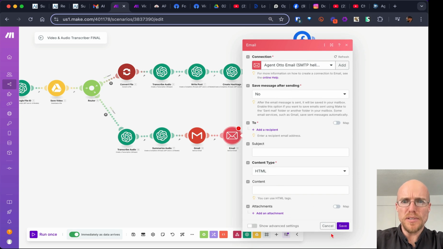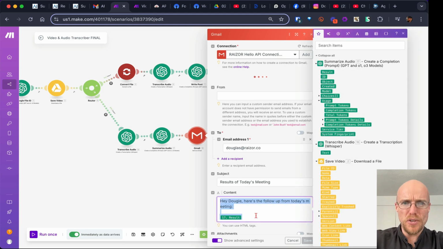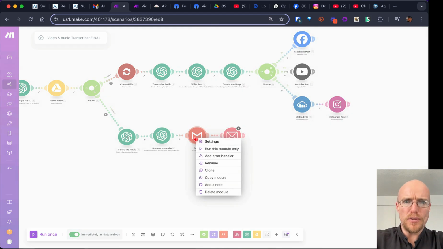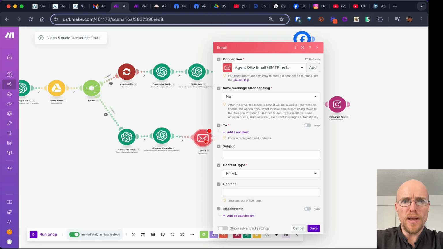Oh, okay. So that was something I used Gmail instead. So I don't know. I mean, I was just going to show you. This one is what I usually use. I don't usually use Gmail.